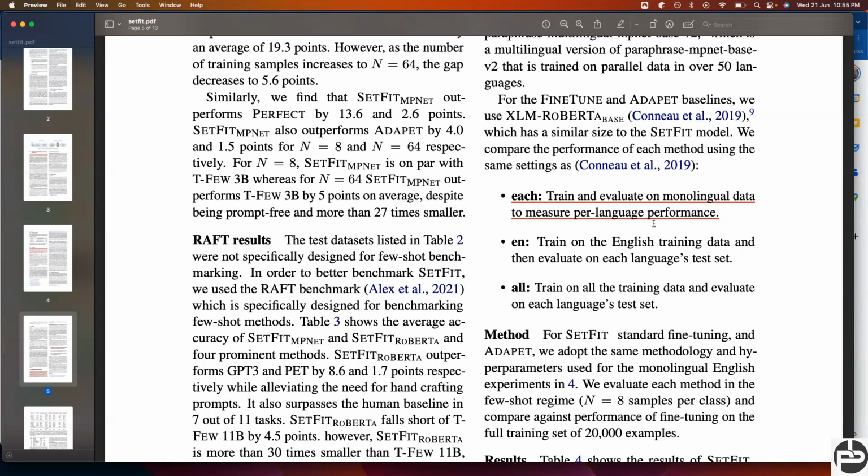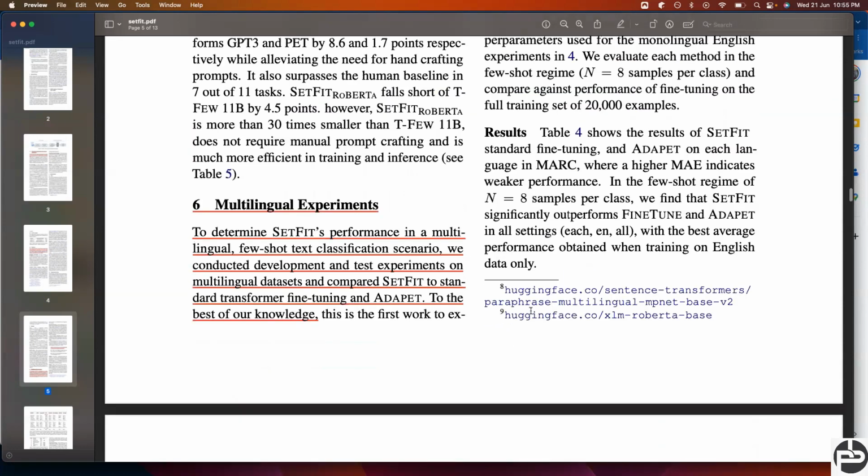Train on French, measure the performance on French. En means train on English and evaluate on each language test set, meaning train on English and evaluate on French, German, everything. All means train on all training data, evaluate on each language test set. So these are the three experiments they have done.